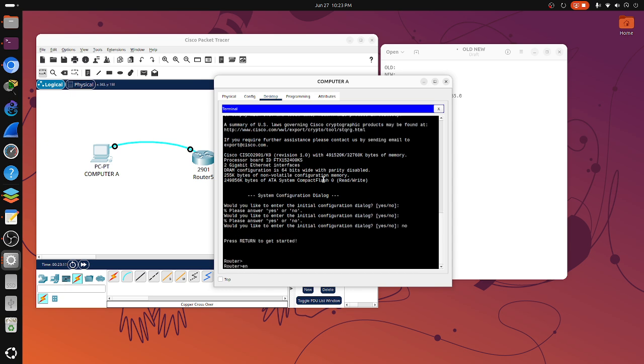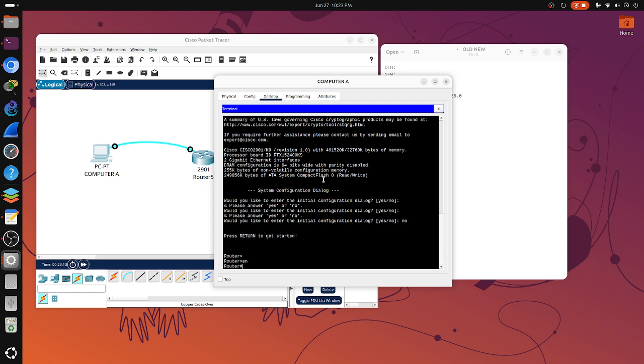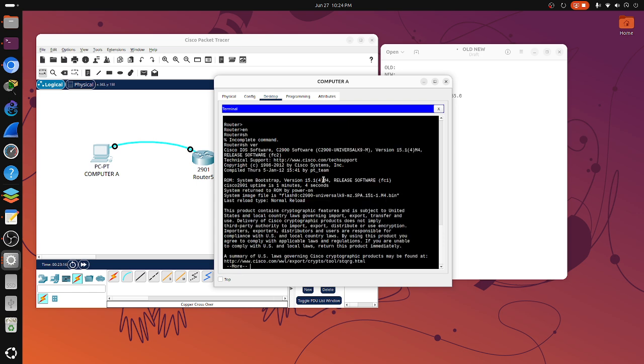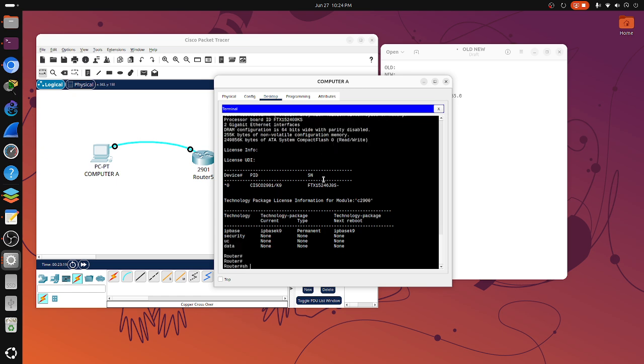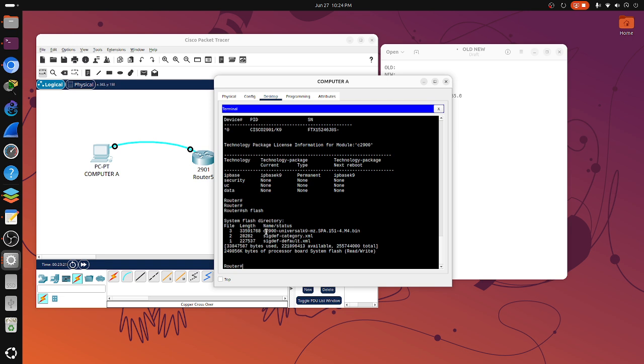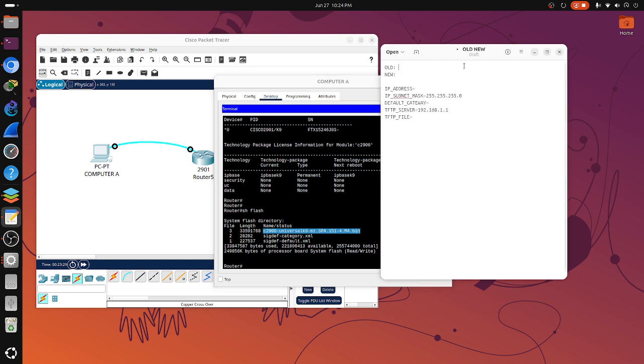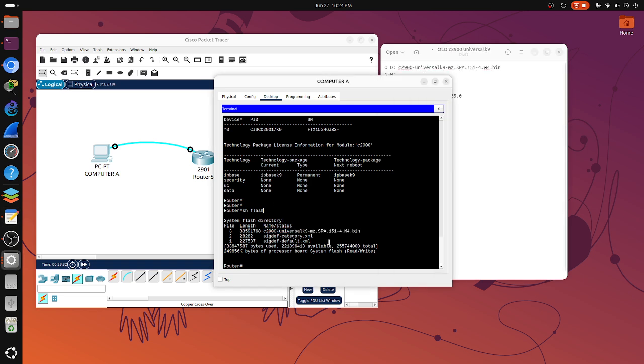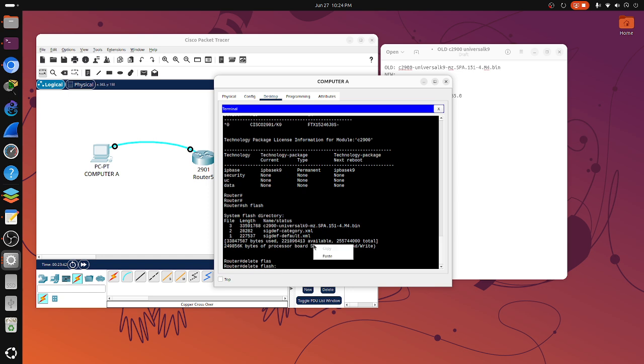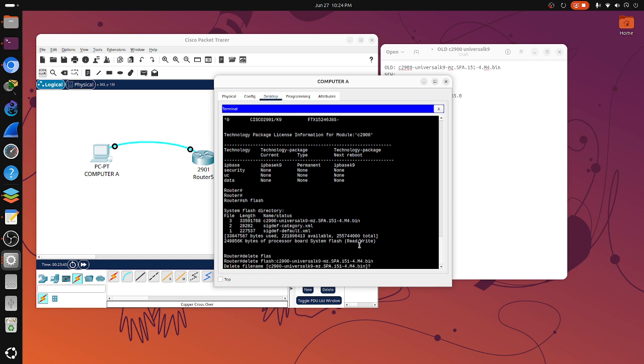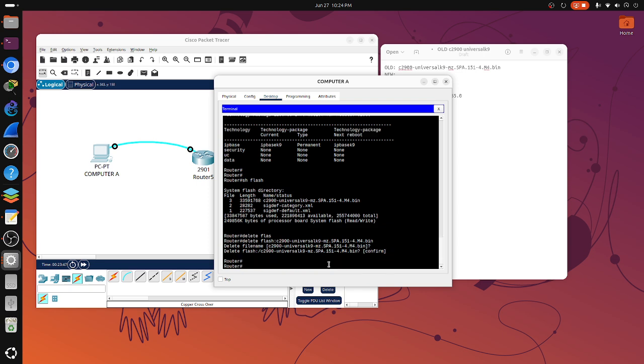And you can see here that this router is currently operational. Let's copy its current flash image, the Cisco IOS image. And then let's try to break this router and install the new one from our TFTP server. Then reload.